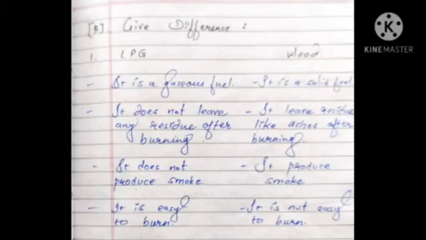Now differences. The first one is LPG and wood. LPG is a gaseous fuel. Wood is a solid fuel. Second point, LPG does not leave any residue after burning. Wood leaves residue like ashes after burning. Third point, LPG does not produce smoke. Wood produces smoke. Last point, LPG is easy to burn, and wood is not easy to burn.